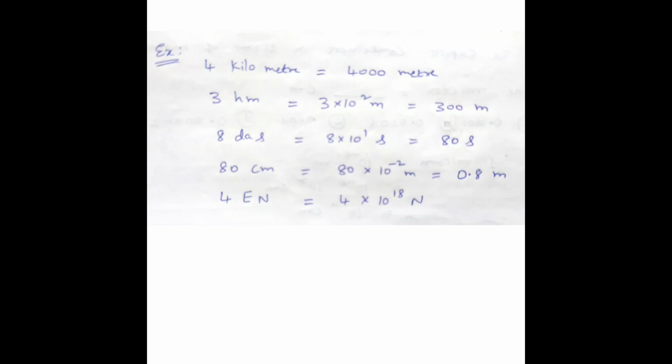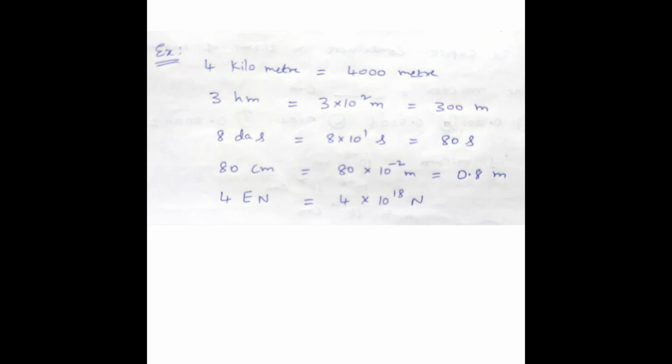3 hm, the small h means hecto, 3 hectometer. Hecto means 10 squared, 3 into 10 squared meter, that is 300 meters. Here 8 das: da means deca, which means 10, so 8 into 10 seconds, that is 80 seconds. Similarly 80 centimeter, centimeter means 10 to the power of minus 2 meter, so 0.8 meter. For capital E N, capital E is exa, which means 10 to the power of 18, so 4 into 10 to the power of 18 Newton.